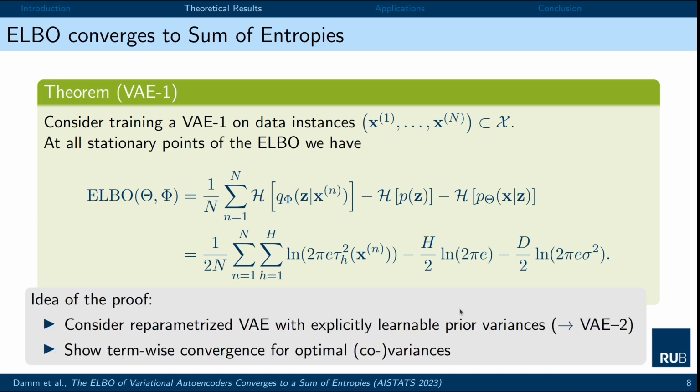The idea of the proof is to consider a reparameterized version of VAE1. So we allow a model to explicitly learn the prior variances. Such a VAE we term VAE2. We ensure that VAE1 and VAE2 indeed parameterize the very same distributions by restricting the decoder architecture. We can then show for VAE2 term-wise convergence by invoking optimality conditions on the covariances of decoder and prior entropy. We then transform the result back from VAE2 to the case of the vanilla VAE with a non-learnable prior variance. Please see the paper for the further details on the proof.